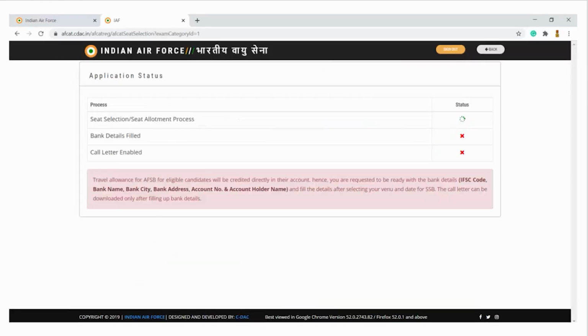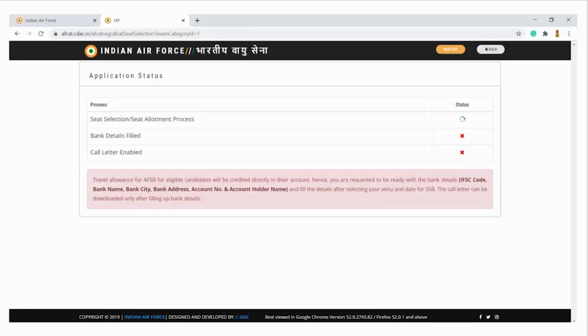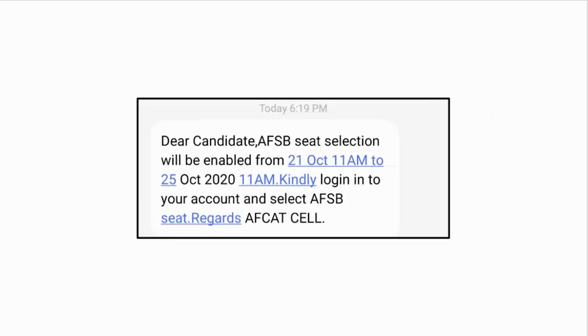Okay, after you click on the AFSB, here you also have an option known as the AFSB selection process. The moment you click on it, you will get this particular screen where the status for the seat selection is still scrolling as of now, but by tomorrow you will be getting complete details of the slots. You will also get a message to your mobile phone mentioning that, dear candidate, the AFSB seat selection will be enabled from 21st October 11 a.m. to 25th October 11 a.m. So that means from tomorrow it will be live only for a few days.